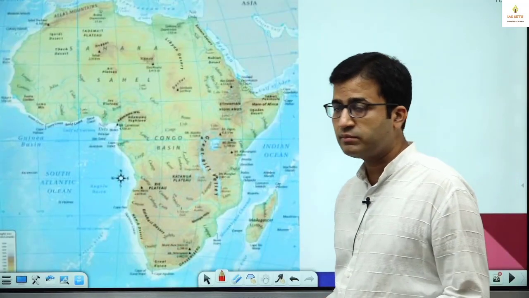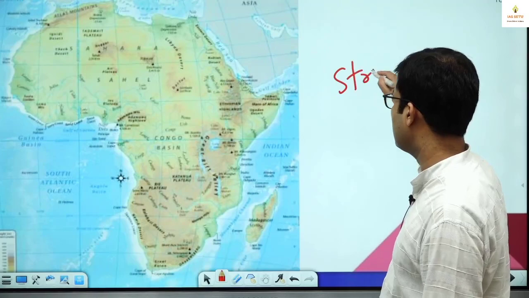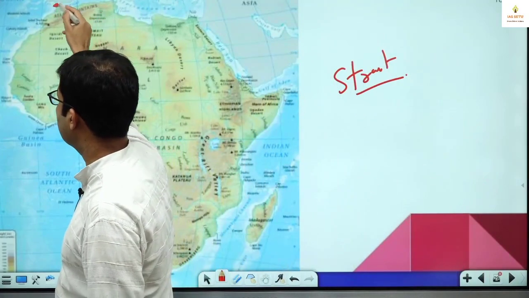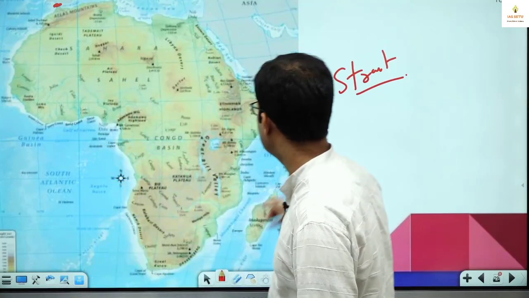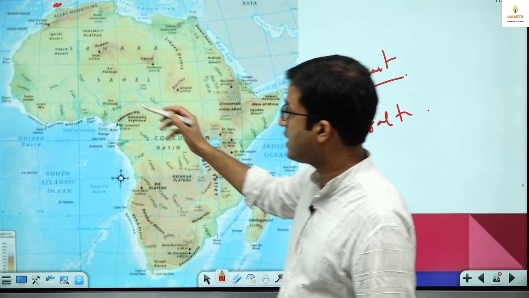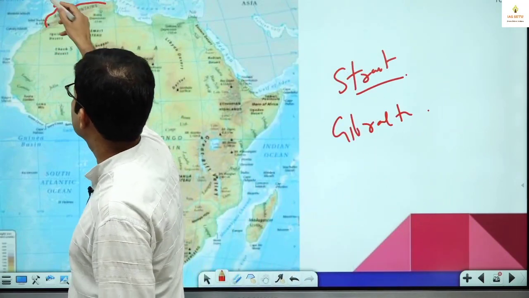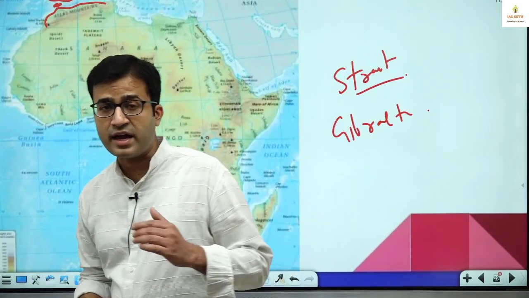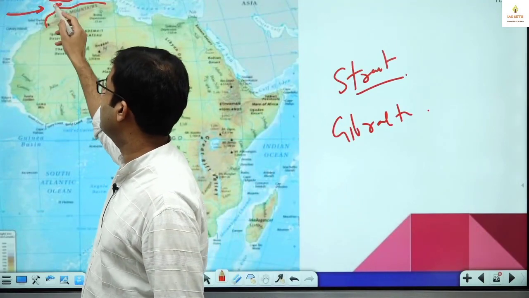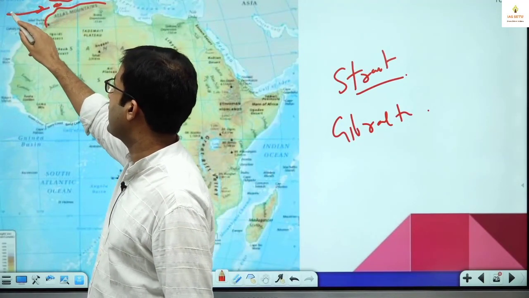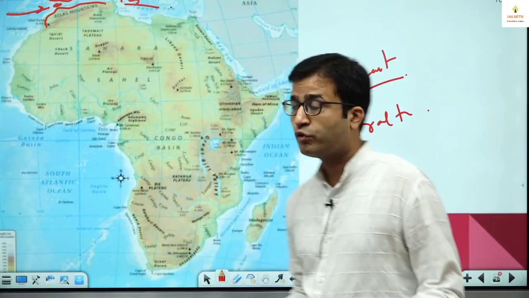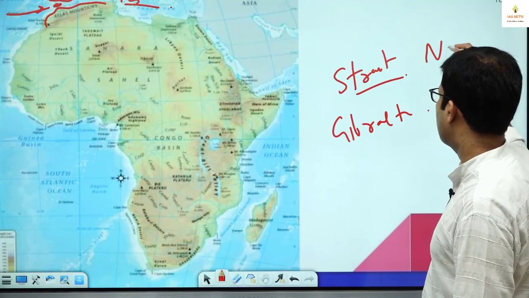There is one term, strait. You can open your atlas. Here are Africa and Europe. Here you can see the Strait of Gibraltar. This one is landmass, and this is a narrow waterway from where you can go from the Atlantic Ocean to the Mediterranean Sea. So what is a strait? A strait is a narrow waterway.